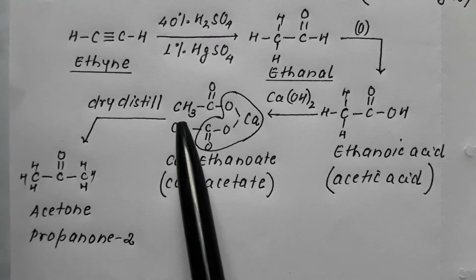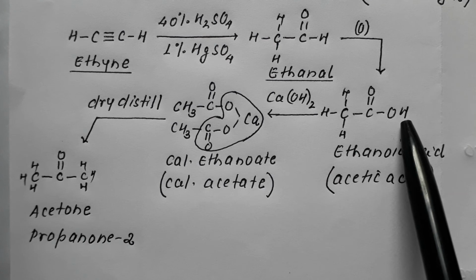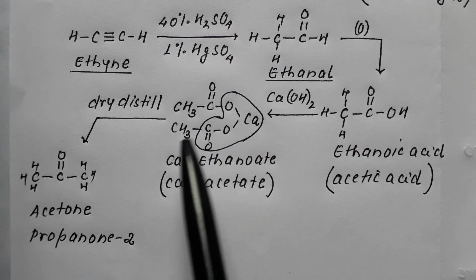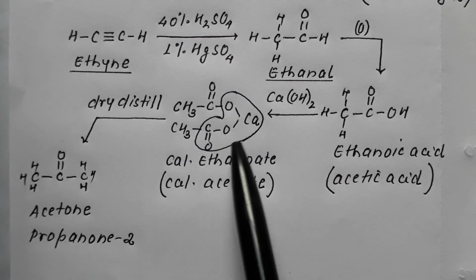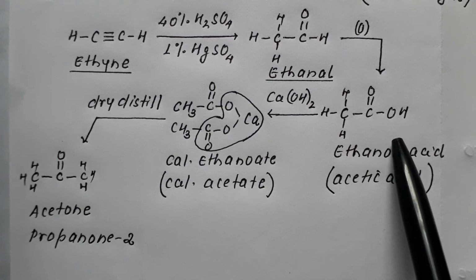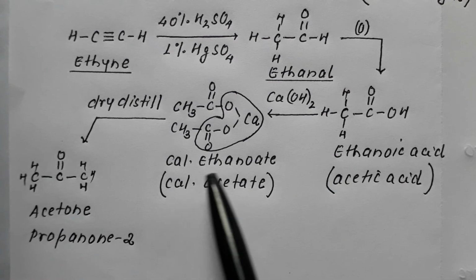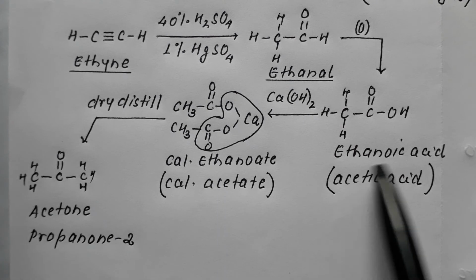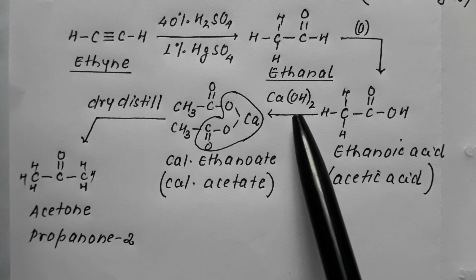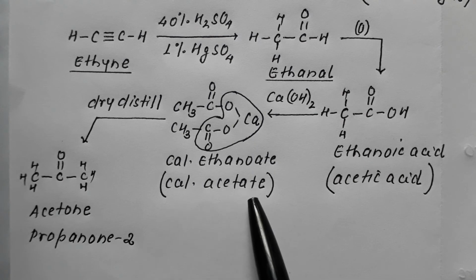And it results in formation of CH3COO, CH3COO, with H removed, 2 H from 2 molecules, and Ca comes in between. So this ethanoic acid on reaction with calcium hydroxide gets converted into calcium ethanoate. This is acid, this is base. So 2 H and 2 OH go, and it converts into calcium ethanoate, that is calcium acetate.